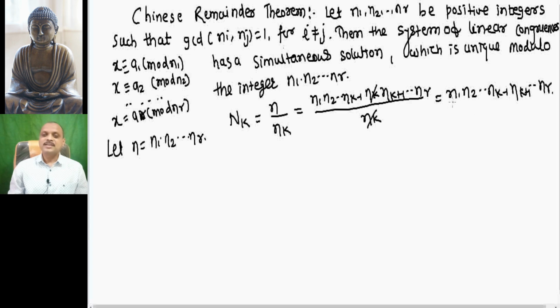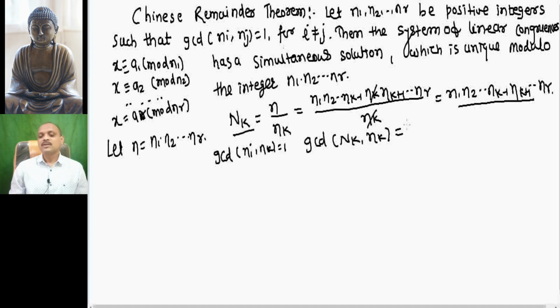Again, GCD of n1 and nk equal to 1, n2 and nk equal to 1, n3 and nk equal to 1, or ni and nk equal to 1. And capital Nk is a product of all these except nk. So the GCD of capital Nk and small nk equal to 1.